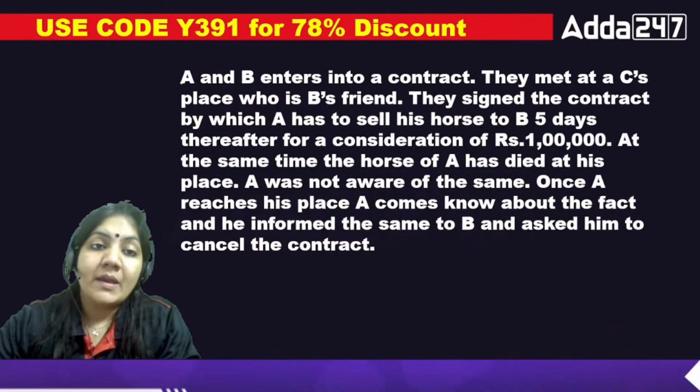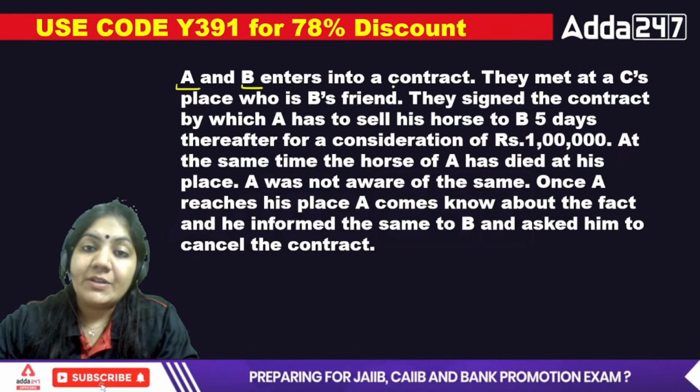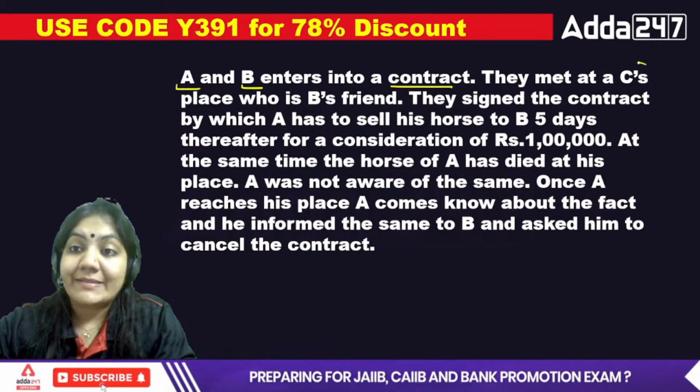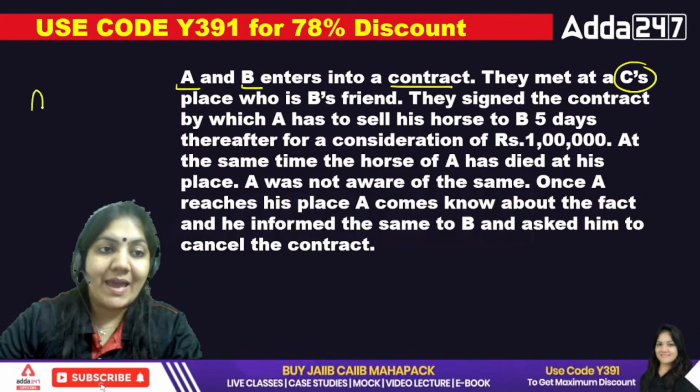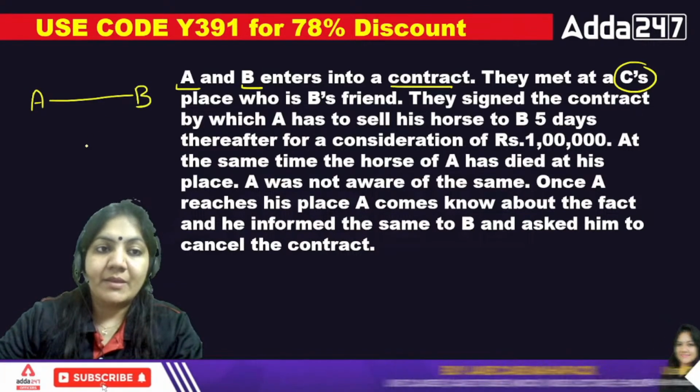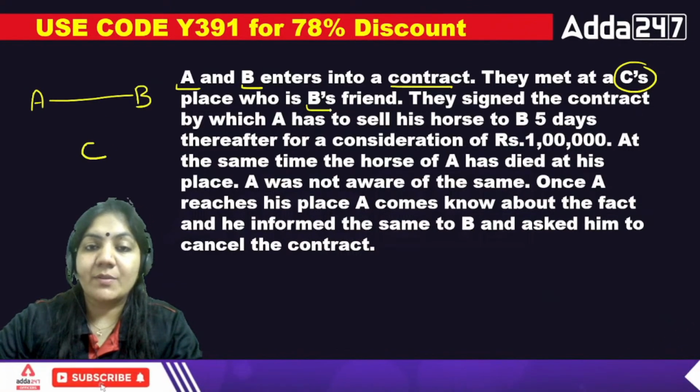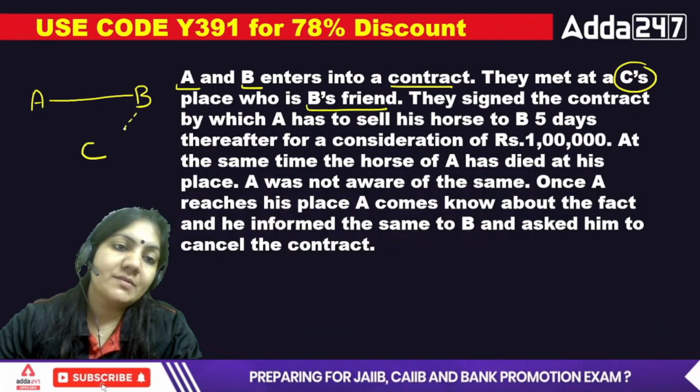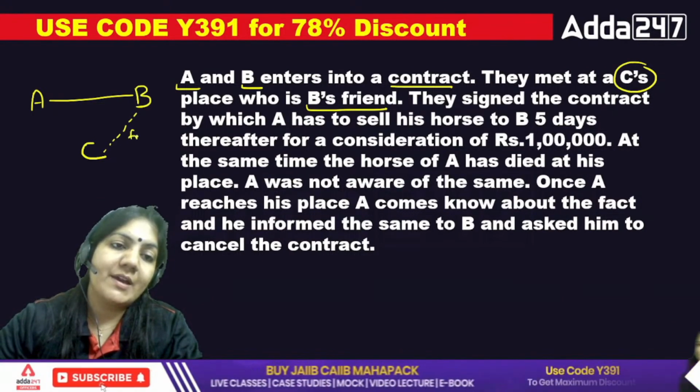Next, A and B enter into a contract. They met at C's place. C is B's friend. They are both our friends.